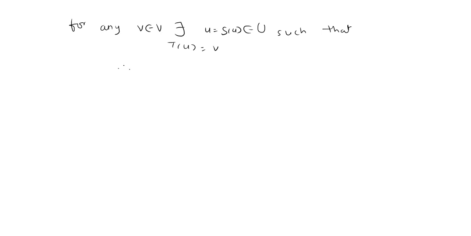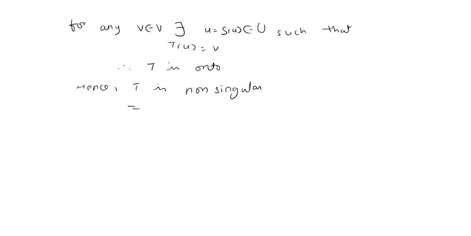This implies that T is onto. It is always difficult to prove that a mapping is 1-1, but for onto you can directly write the definition. So we have proved that T is onto. Since T is 1-1 and onto, we can say that T is non-singular.